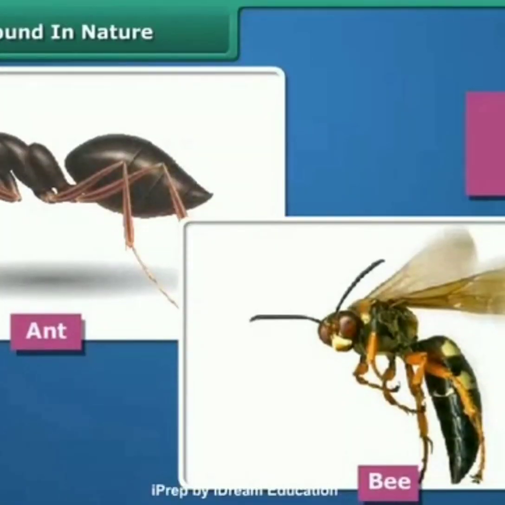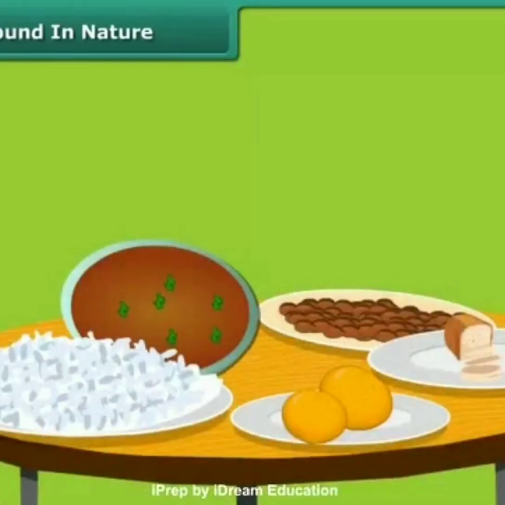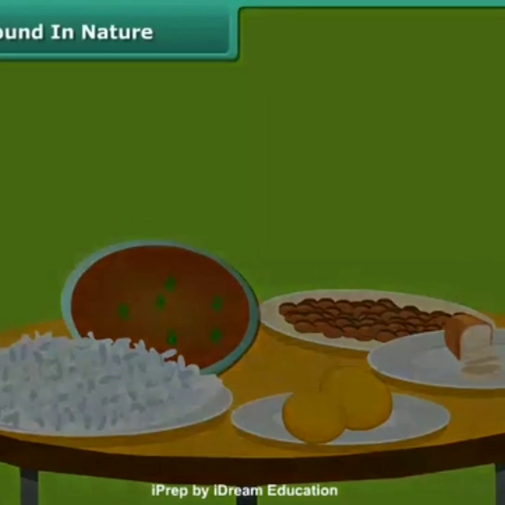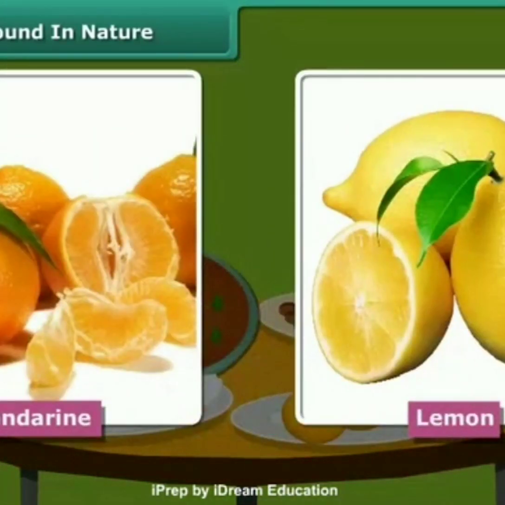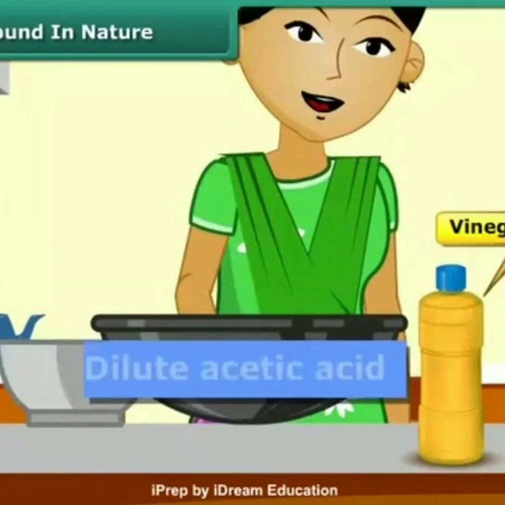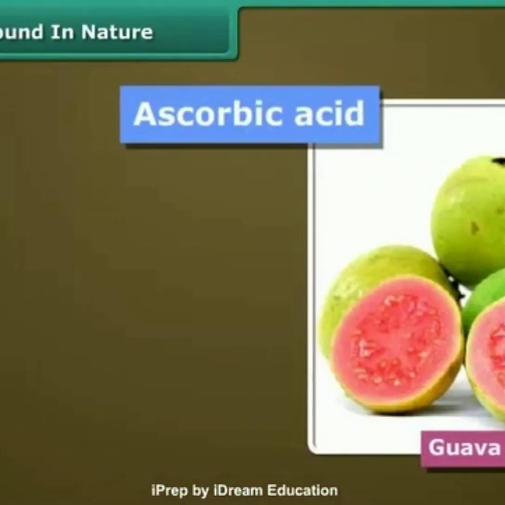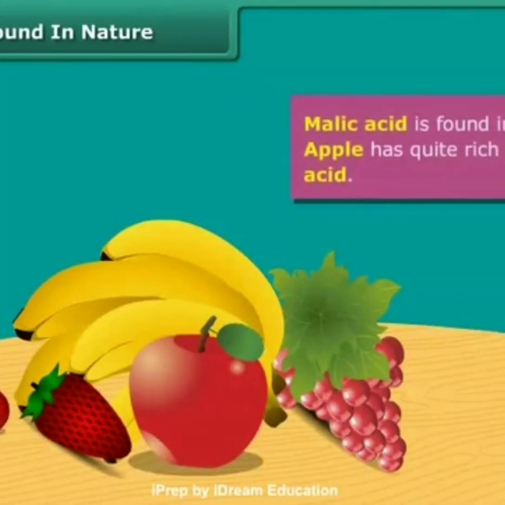Have you heard that sting of an ant or a bee contains acid and causes the burning sensation? Different food items contain different acids. Citrus fruits like orange, grapes, mandarin, lemon, etc. contain citric acid. Vinegar found in our kitchen is dilute acetic acid. Ascorbic acid is found in guava, orange, raspberries, etc. Malic acid is found in many fruits.